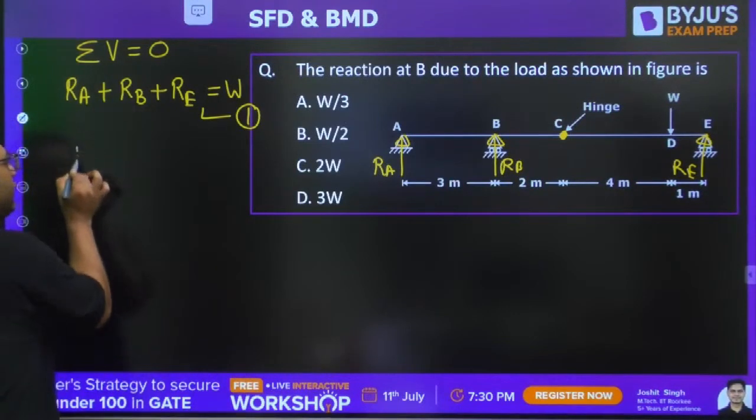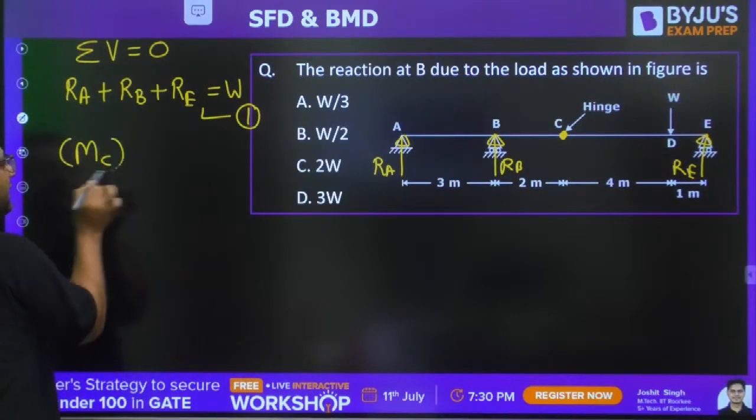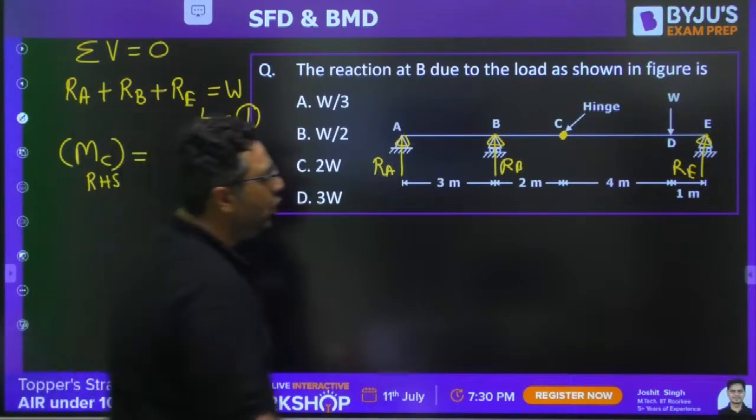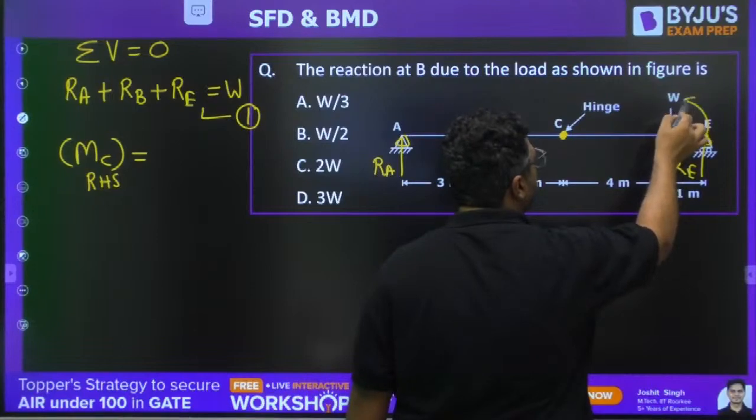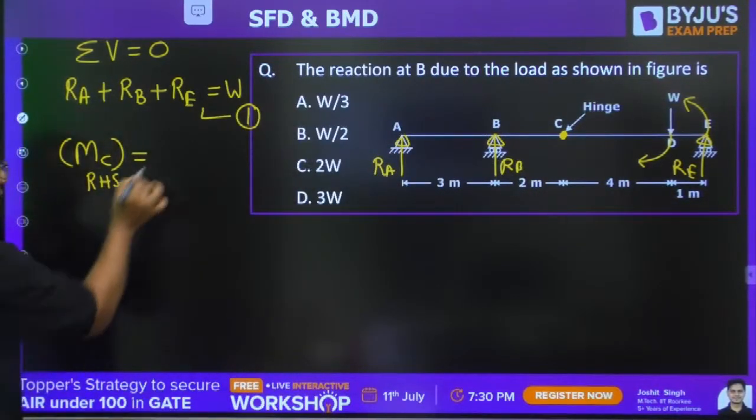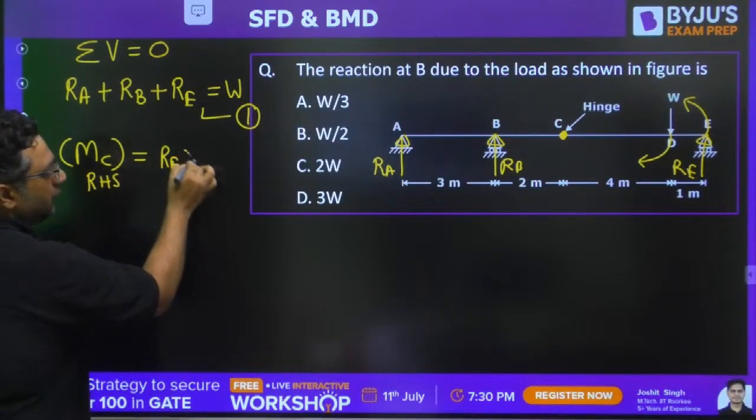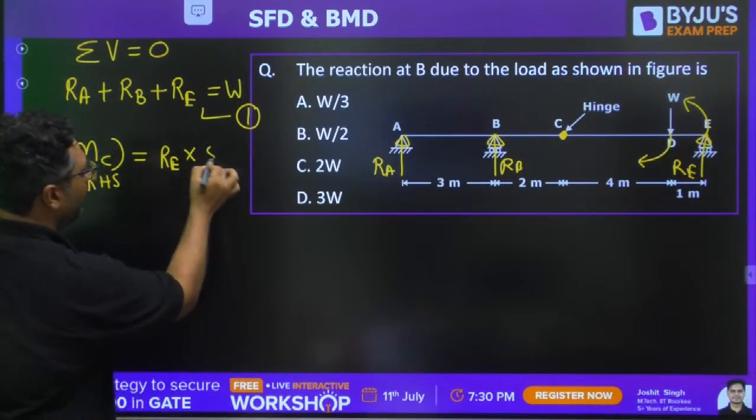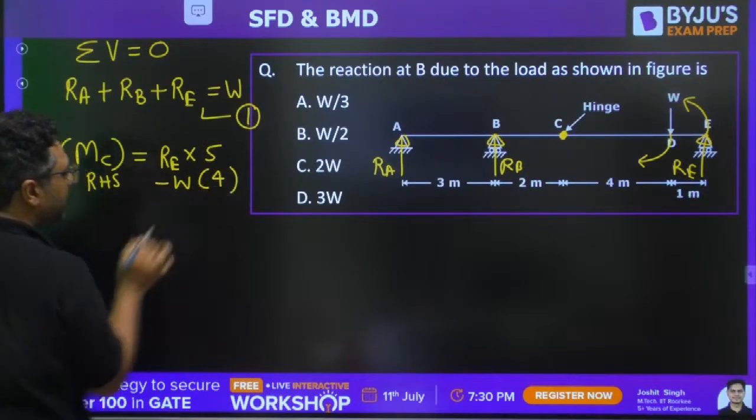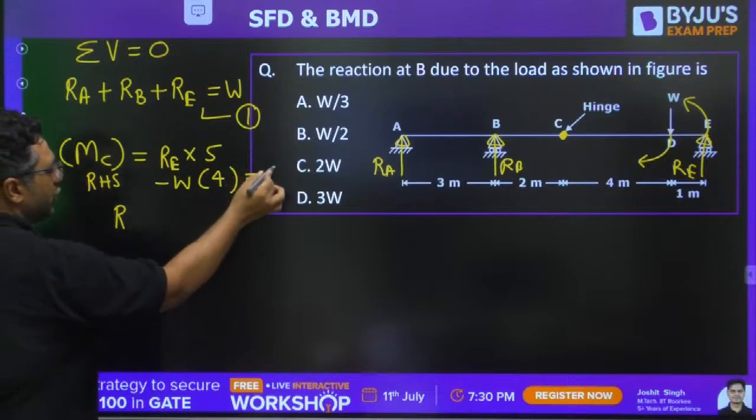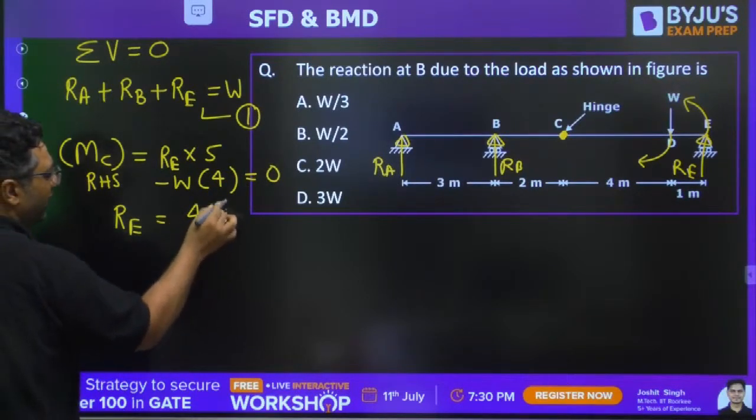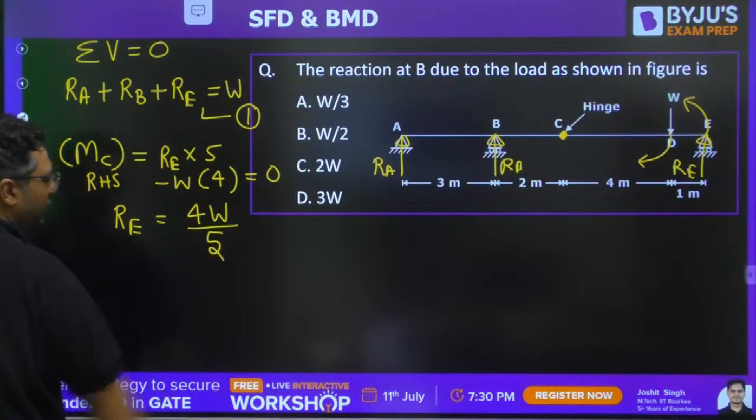So I am going to find the moment at C from the right hand side. RE will create anticlockwise moment, W will create clockwise. So RE into 4 plus 1, 5, and then minus W into 4. This should be 0. So you will get RE equals 4W by 5. This is the value of RE.